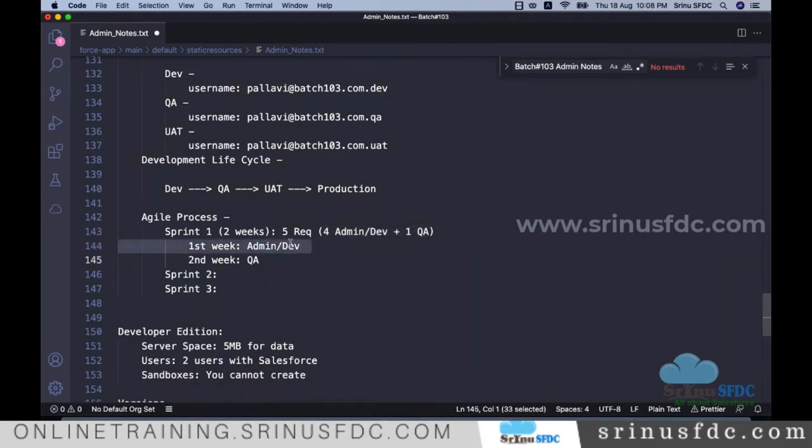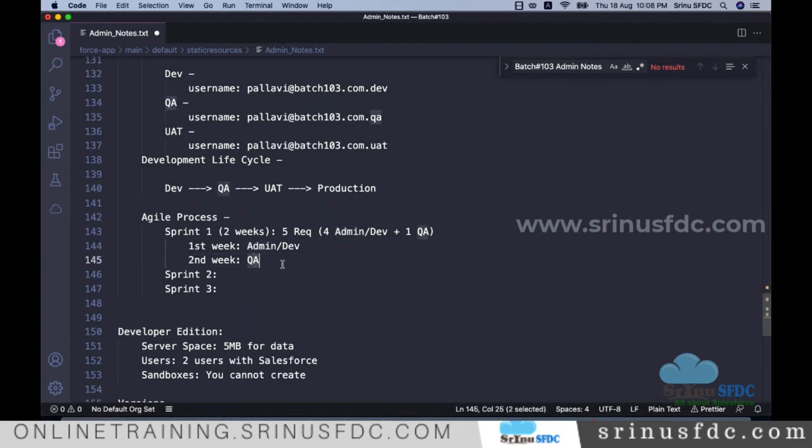In the first week, after doing the development in this dev sandbox, they'll move to QA. They'll deploy to QA, and the QA testing team starts doing the testing. It's not that we don't do anything in the second week as admin and developer.